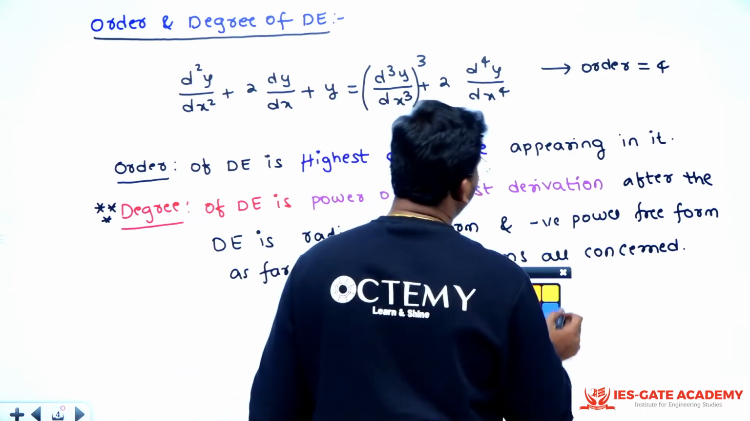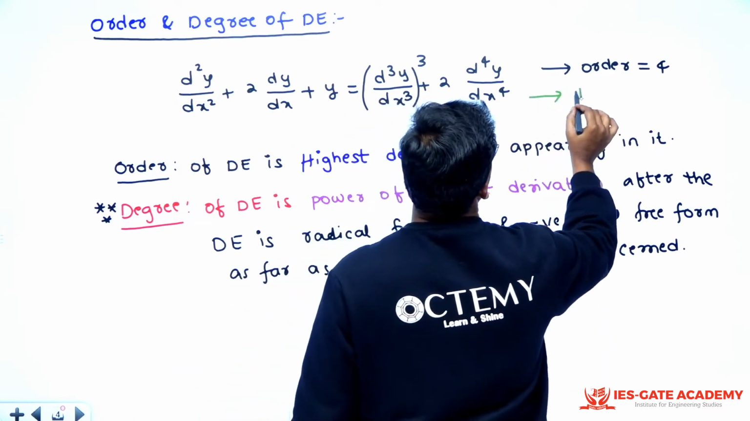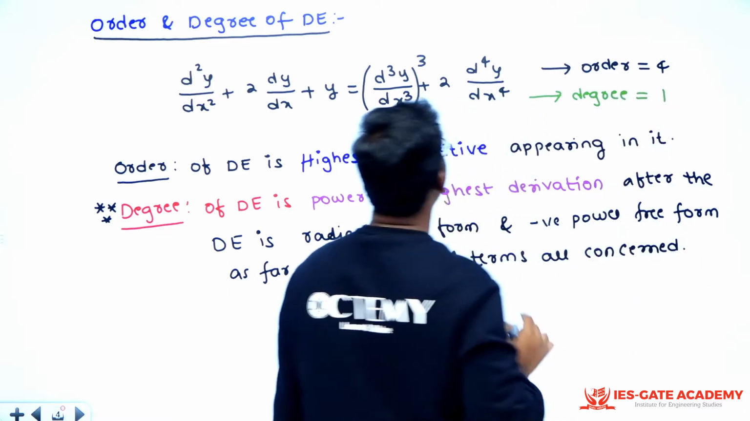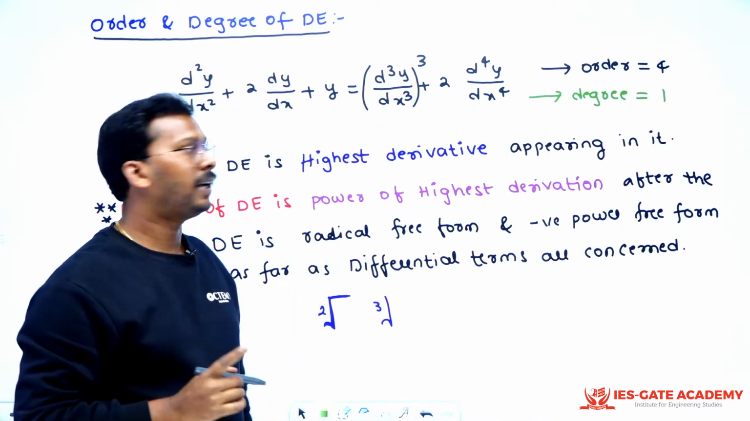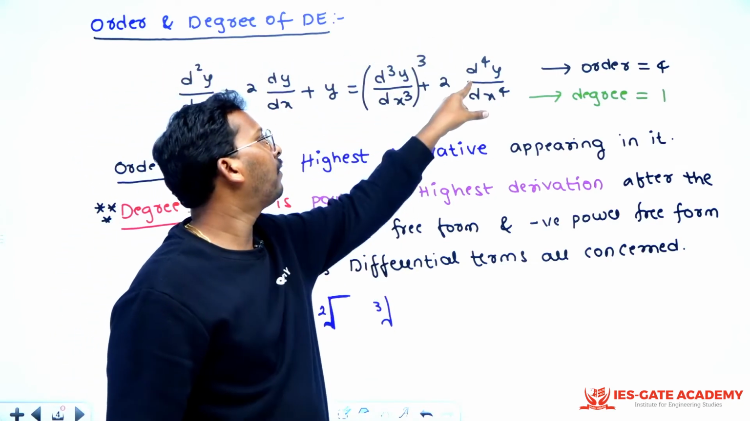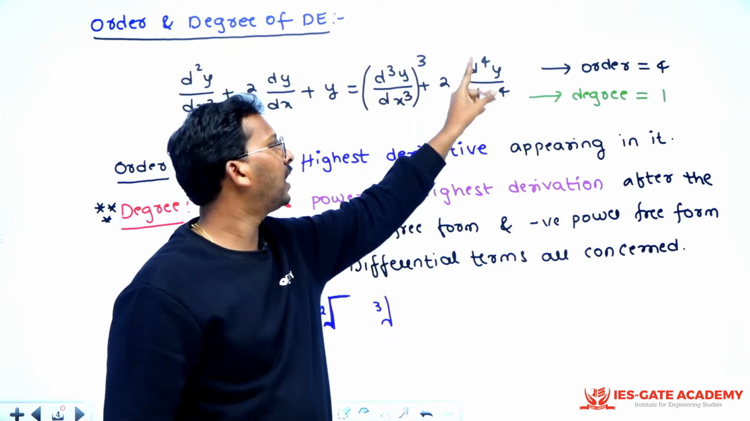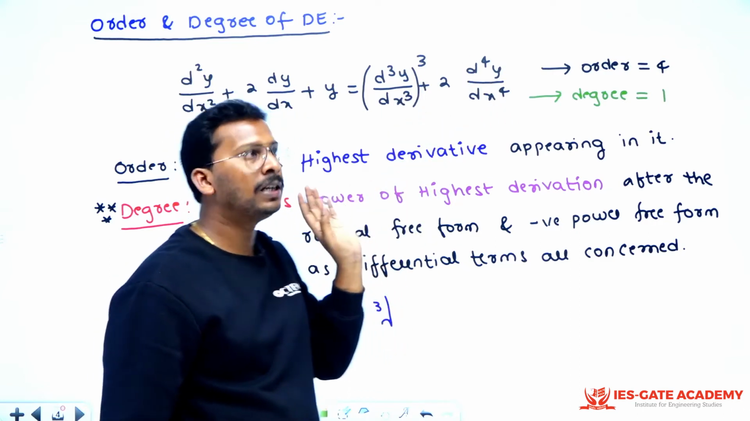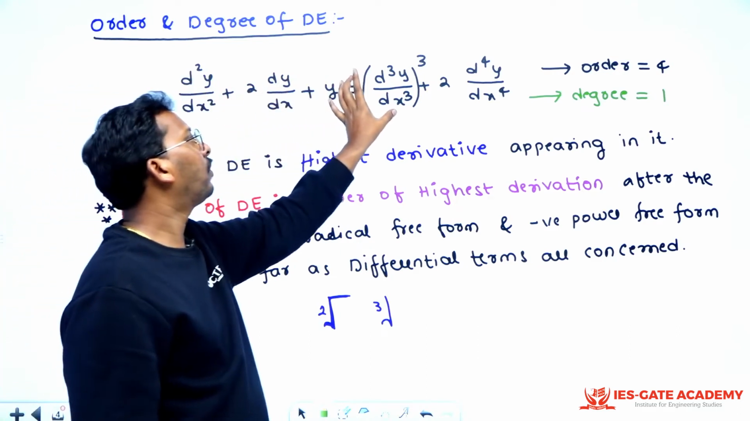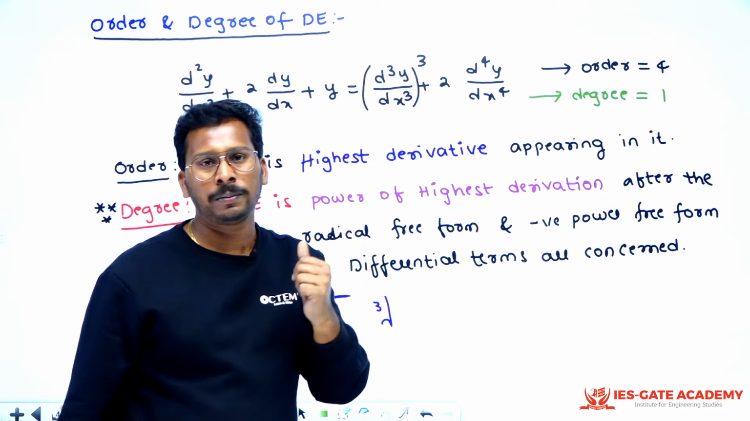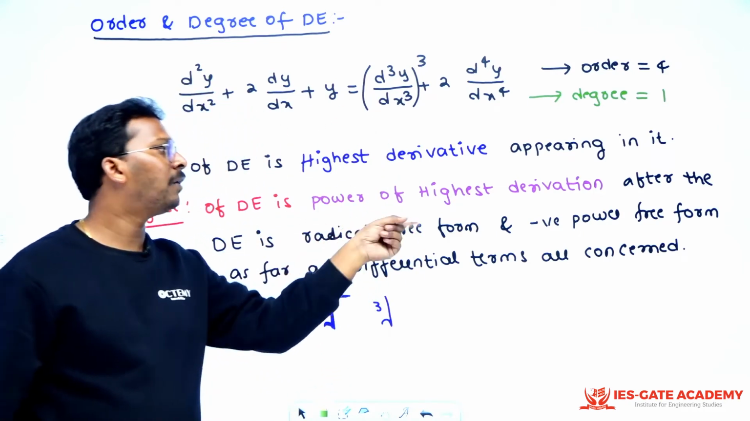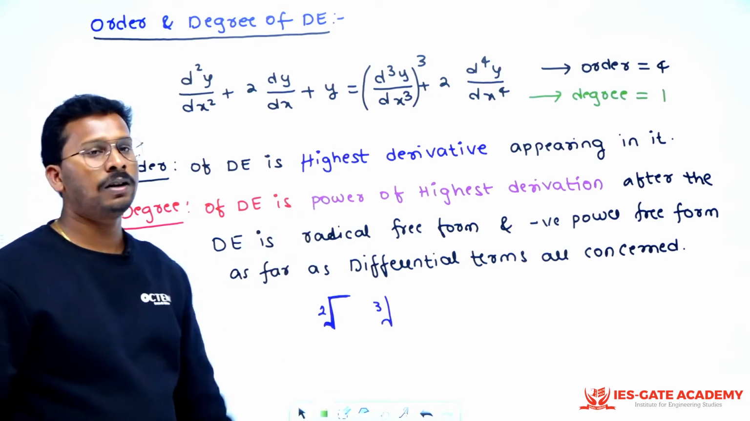So here, what is the degree? Here degree is basically 1. Here degree is not 3, here degree is 1. Mind it. Because what is the highest derivative? 4 is the highest derivative, and the power of highest derivative is 1. Before confirming it as 1, you have to check the entire equation. Are there any fraction powers? No. The power of this is 1, this is 1, this is 3, this is 1. There are no fraction powers and no negative powers. That means this is free from radical form and negative power form. So that is your degree, right?